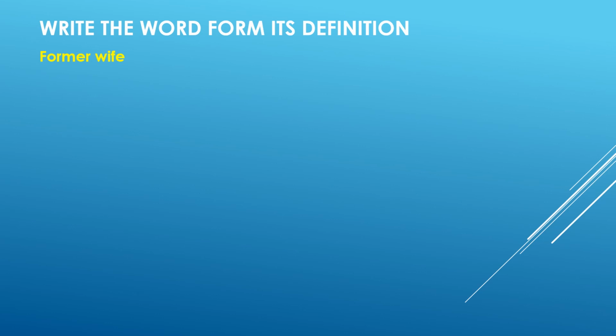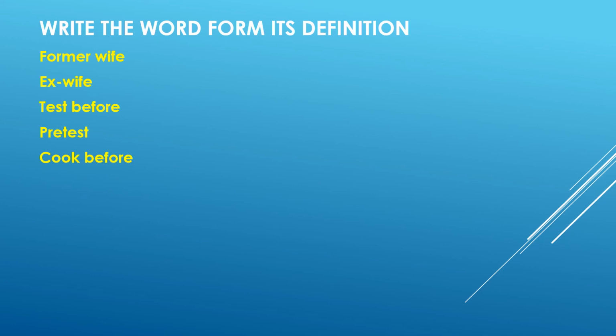Okay. So again, write the word form of this definition. So your former wife would be your ex-wife. Again, former. To test before would be a pre-test. I want to pre-test to see what you know ahead of time.